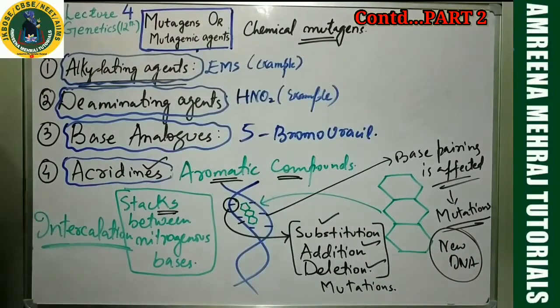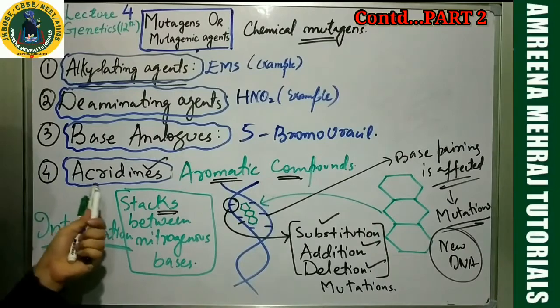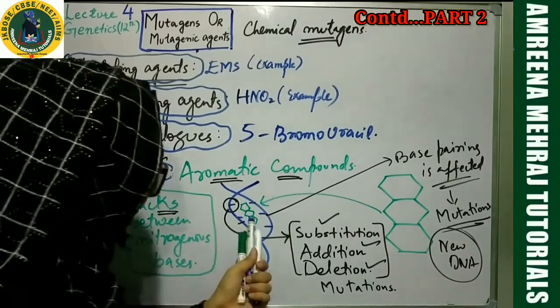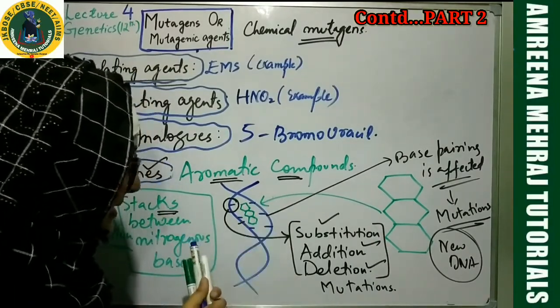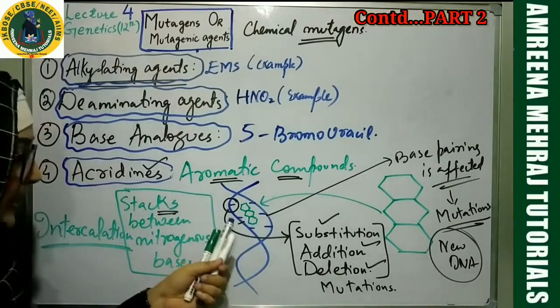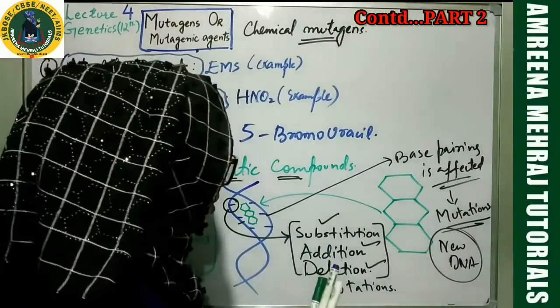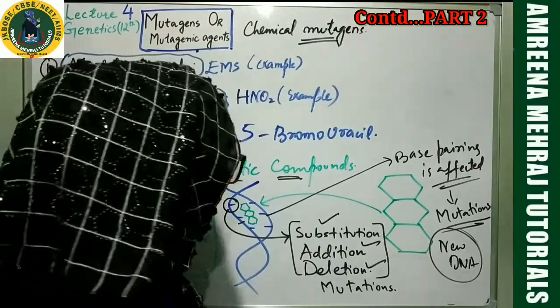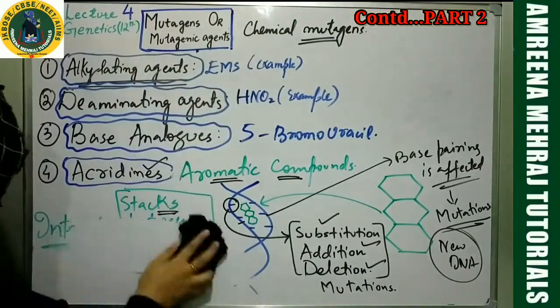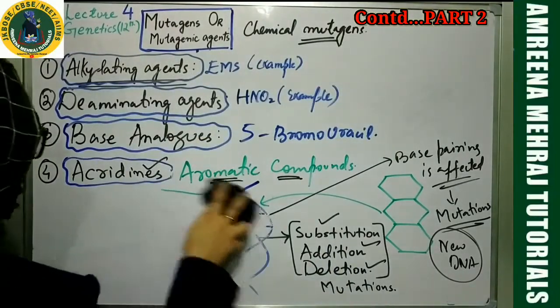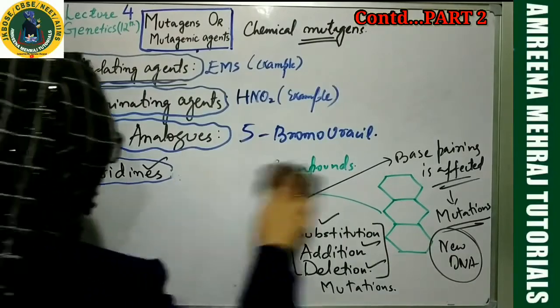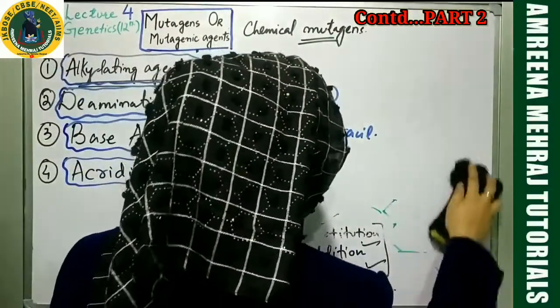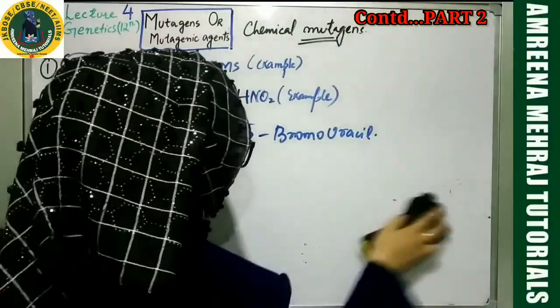This was about acridines. The simplest logic is that these acridines get intercalated between the nitrogenous bases, and after intercalation they make the DNA susceptible to substitution, addition, deletion type of mutations. Earlier I explained in a different manner, now I have explained in a different manner. So I hope you got this point.